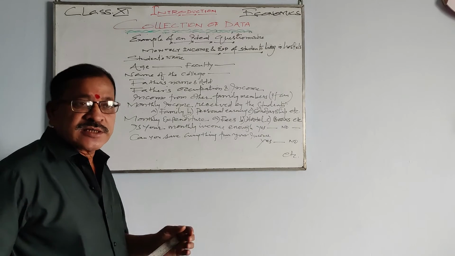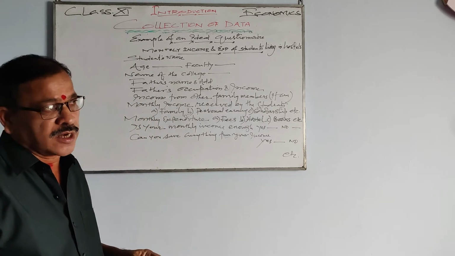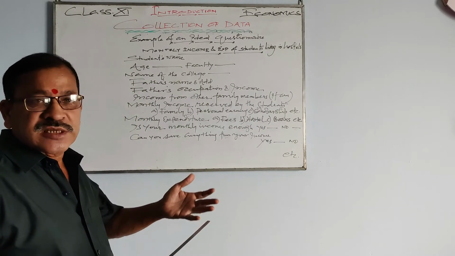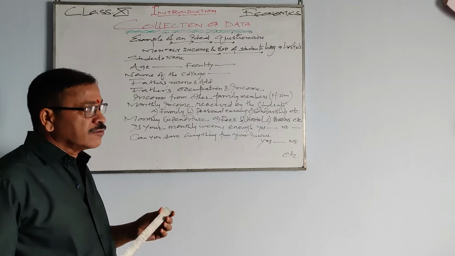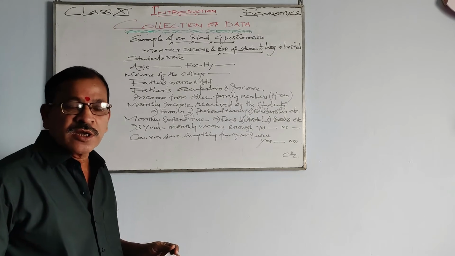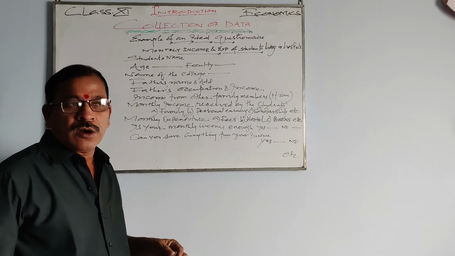So when we discuss the methods of collection of data, we discussed around 5 methods, and one method needs a little more explanation, and that is the questionnaire method.